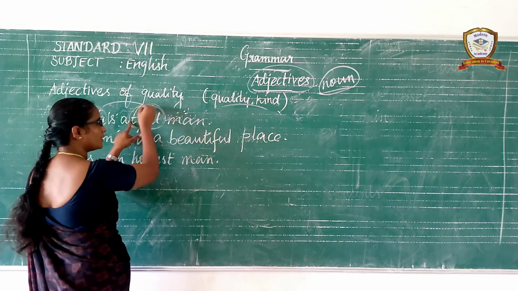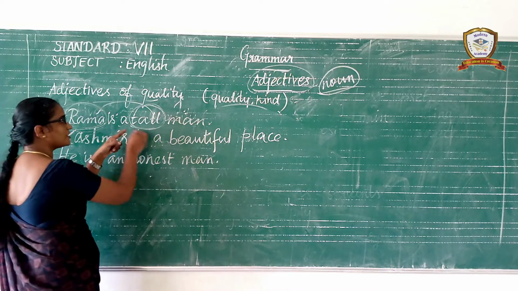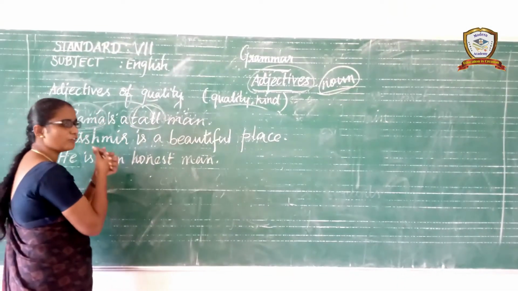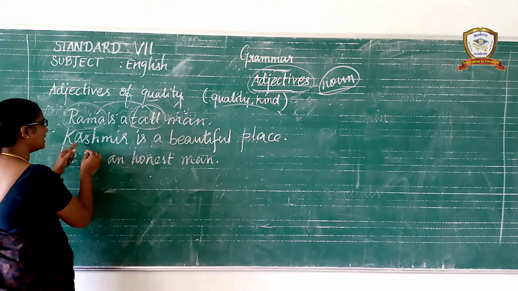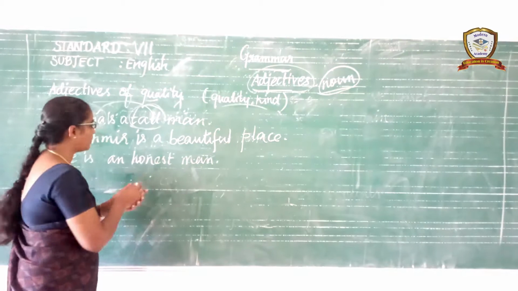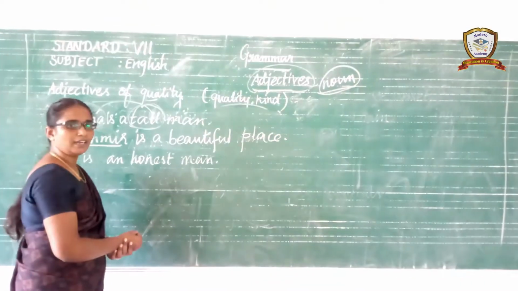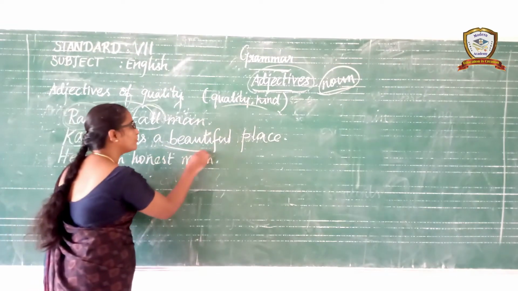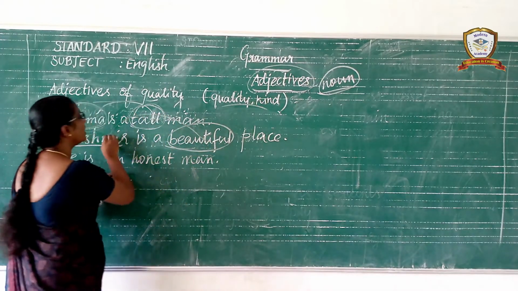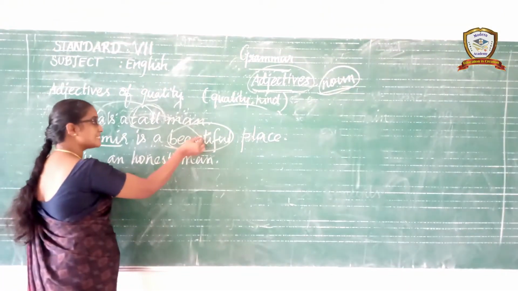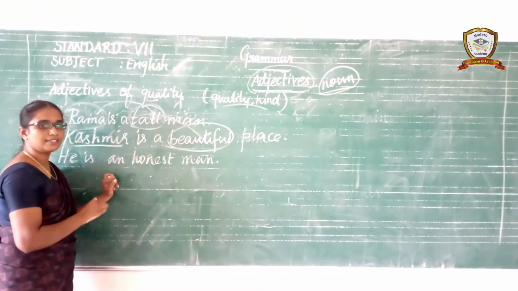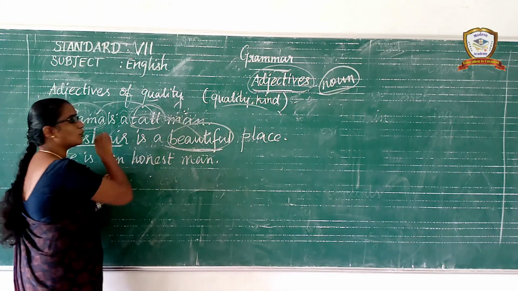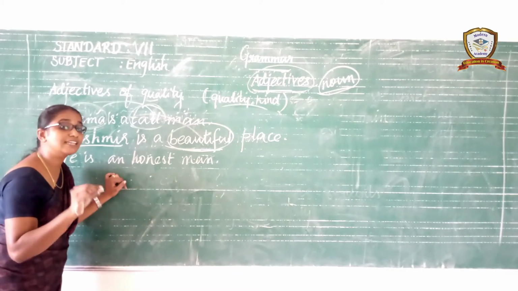This word is also known as an adjective of quality because it qualifies the person's quality, or kind of person. And the next one: Kashmir is a beautiful place. What is the noun in the sentence? Kashmir. Which word describes the noun in this sentence? Beautiful. The word beautiful qualifies the noun, describing the noun's quality.